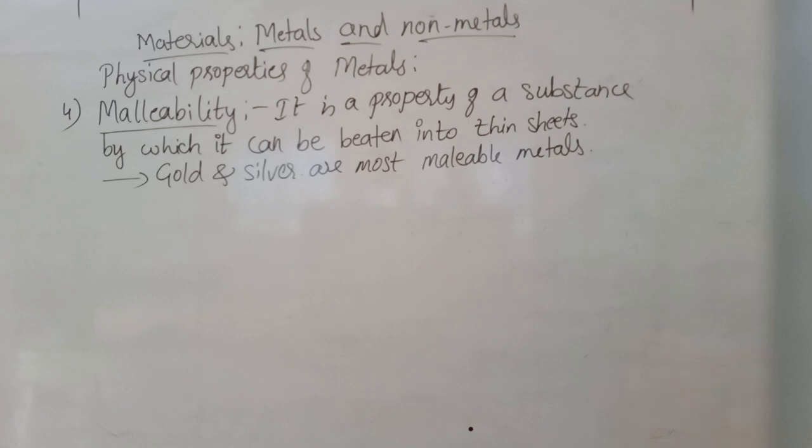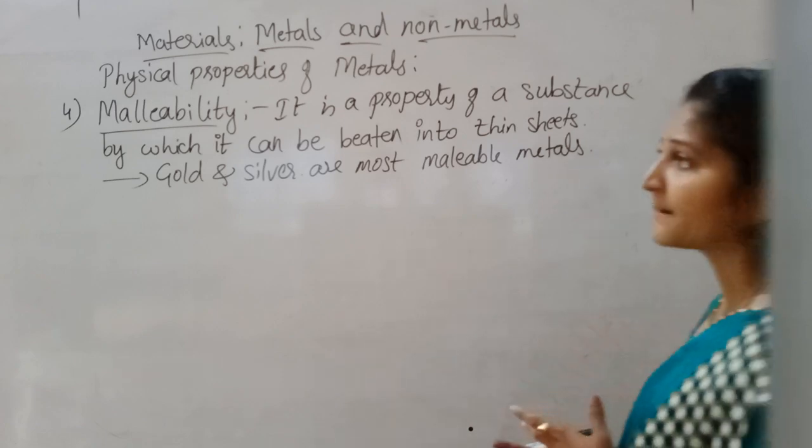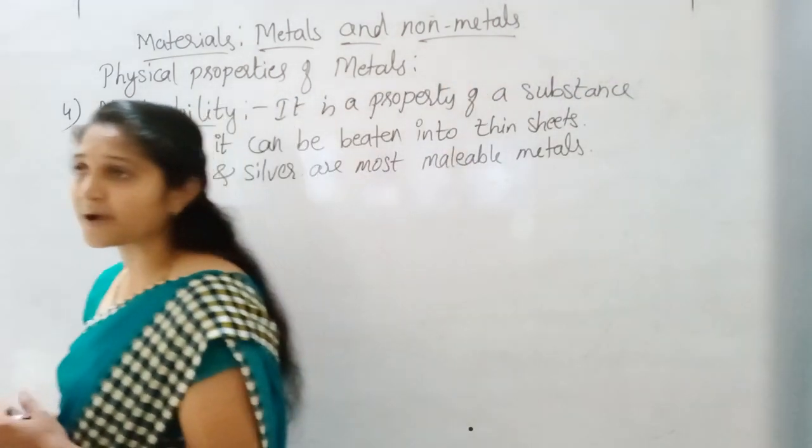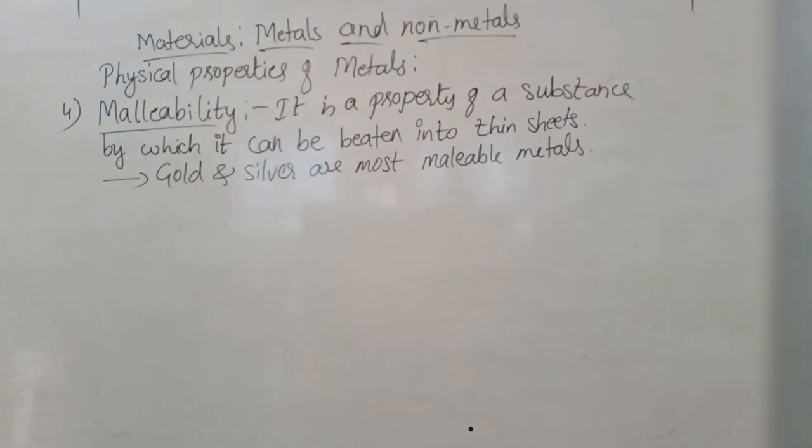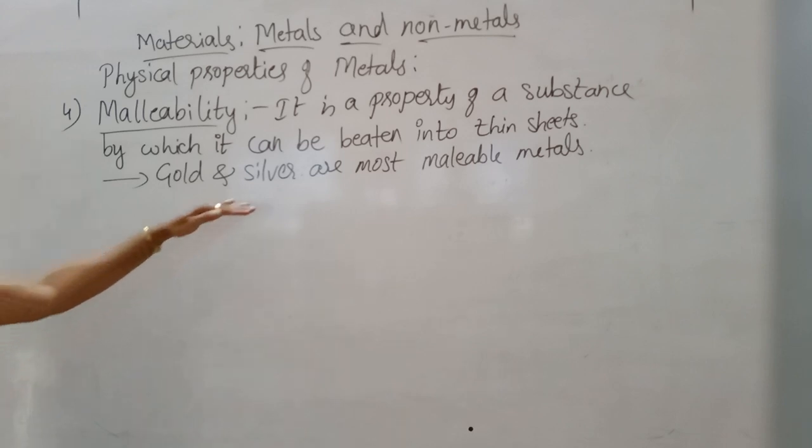With the help of this property, these metals have lots of applications. In a sweet mart or bakery, we observe a thin silver sheet on the sweets to decorate them. For that purpose, silver foils are used. Silver foils means sheets.